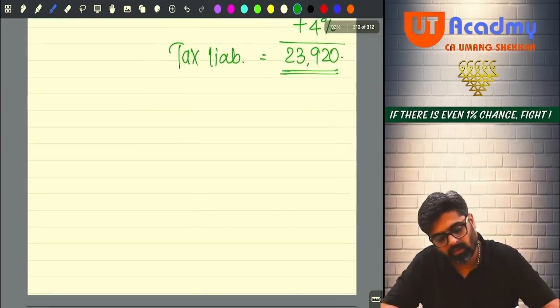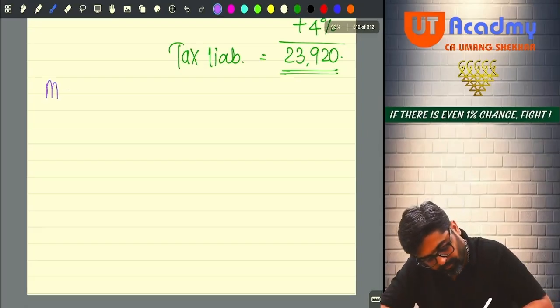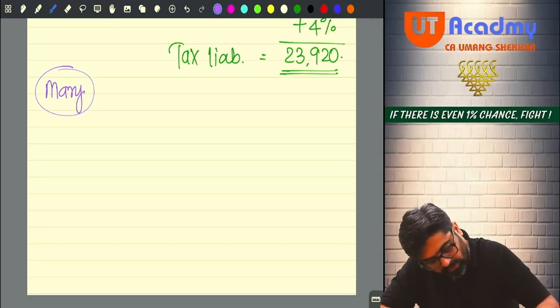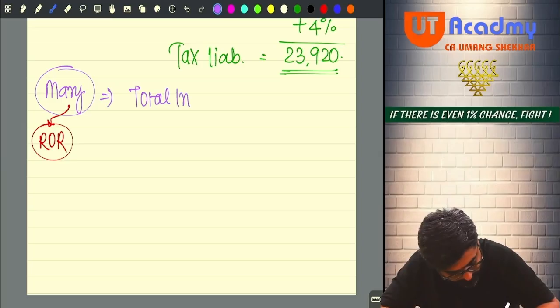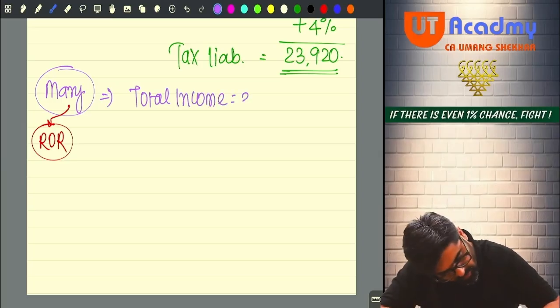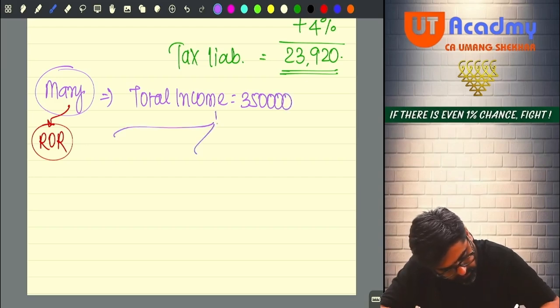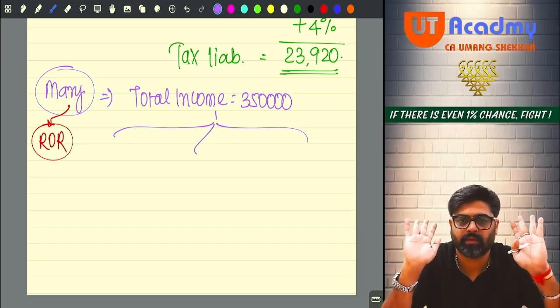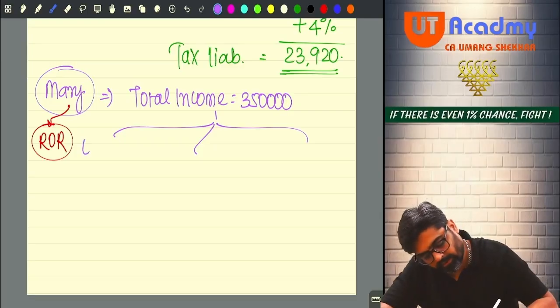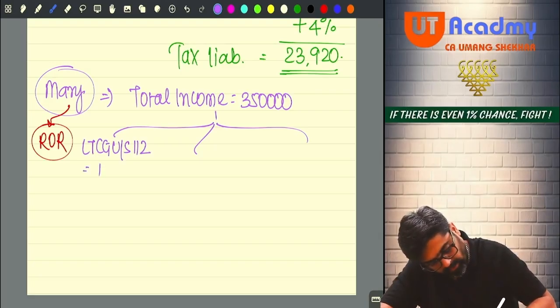Next one, now let's calculate the tax liability for Mary. Okay, what was the status of Mary? She was ROR, no? Okay. Now her total income was 3,50,000. Apply the same procedure. See, if you will calculate like this, no, you will never go wrong in your tax calculation. Okay, no? So what is your LTCG? LTCG is 1 lakh only.